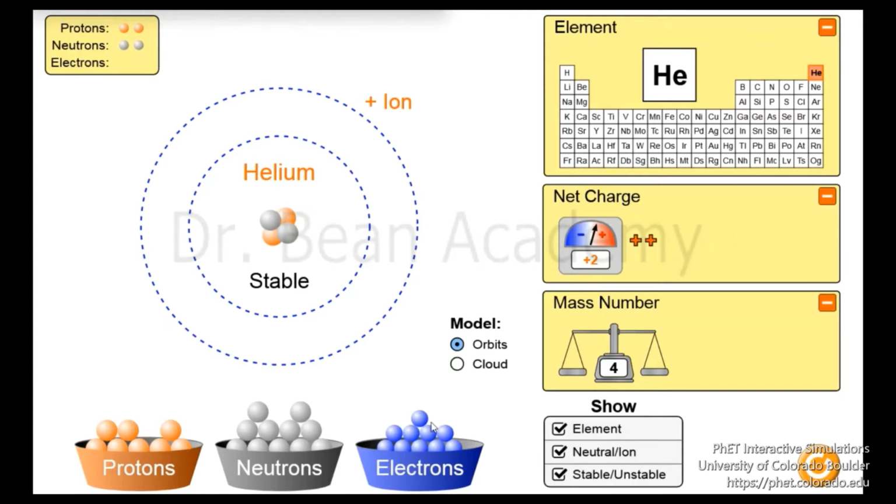If I add 2 electrons to balance the charge in the first orbit, now this is a helium atom, and if there are no electrons in the orbit, this is an alpha particle, which of course has a positive charge of 2 protons. If I add 2 electrons, it becomes helium, a neutral atom. This is the difference between helium and alpha particles. An alpha particle is actually only the nucleus of helium. It doesn't have any electrons.